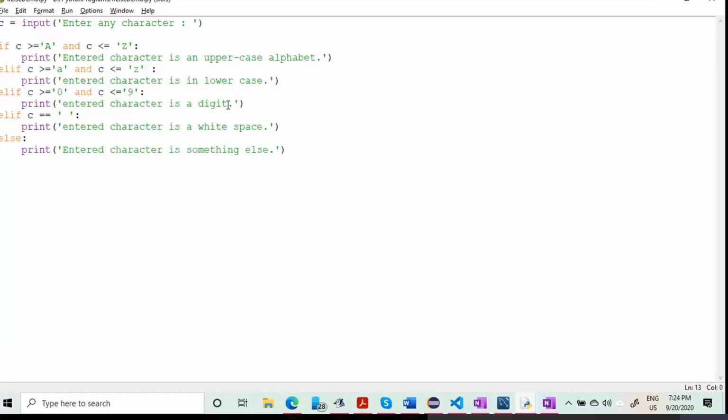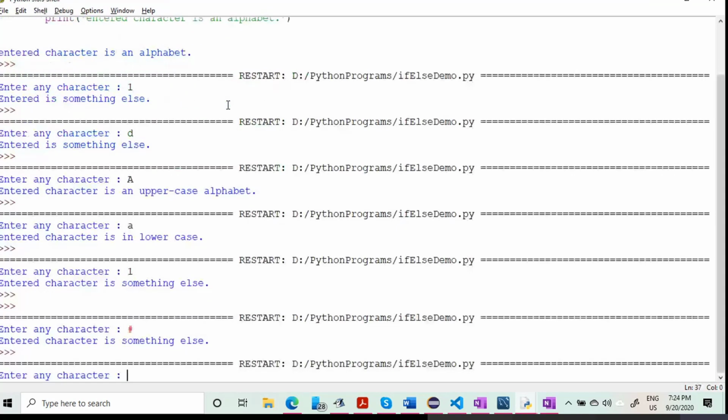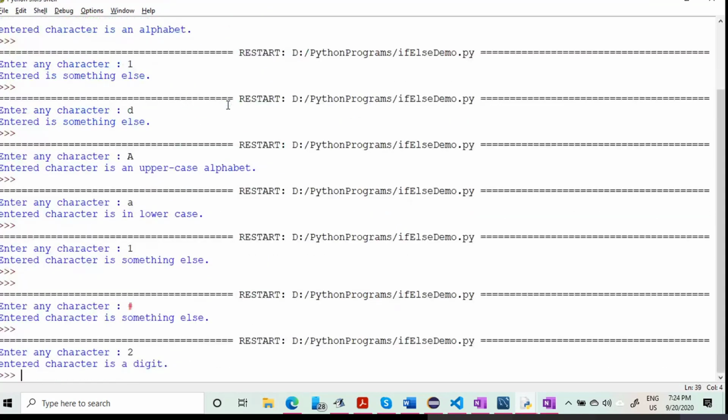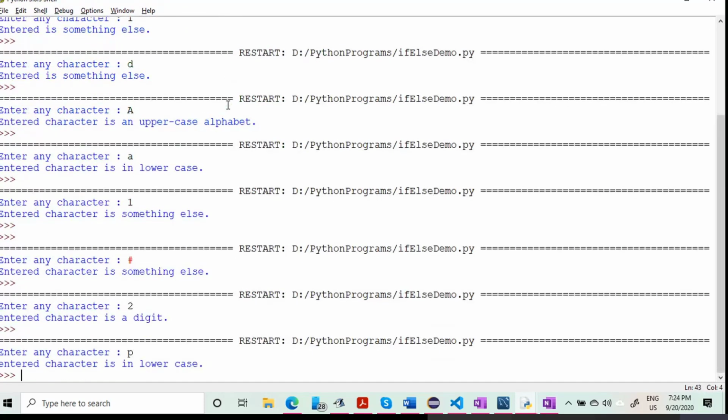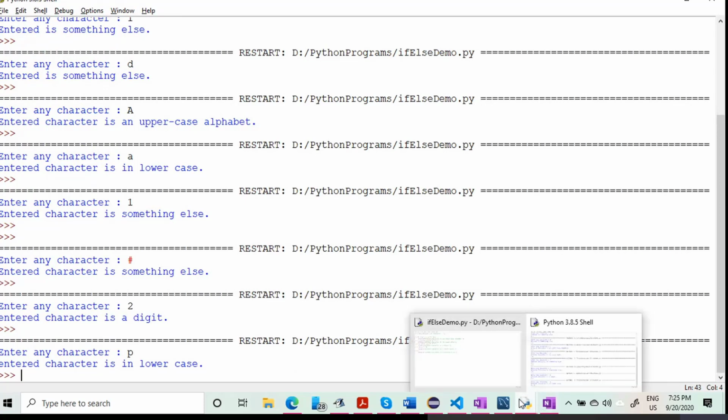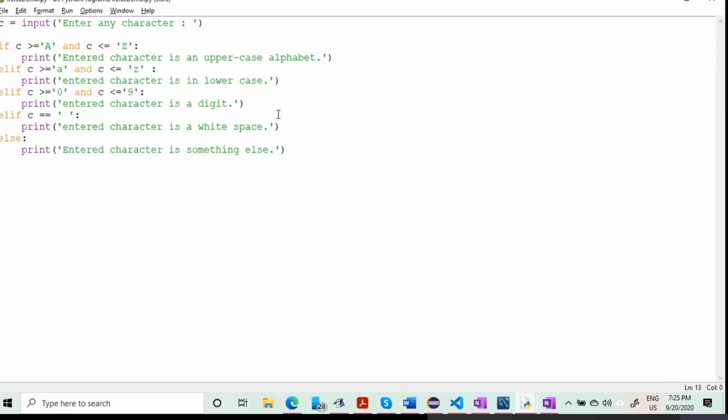Let me execute it once again. It's asking for a character. I entered here 2. So entered character is a digit. Let me execute it once again, and I'm entering here, say, p. So entered character is in lowercase. So entered character is an alphabet and in lowercase. I have to write down the print statement in my code: entered character is in lowercase alphabet. It will display that. I hope if, elif is clear for you people.